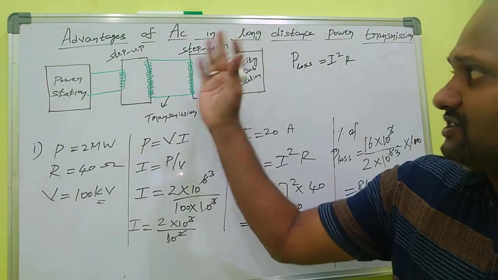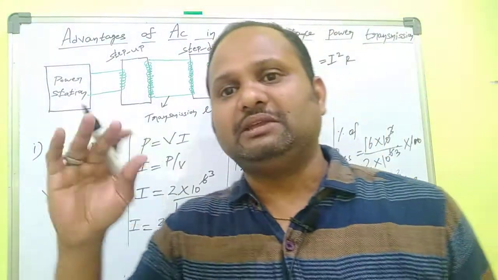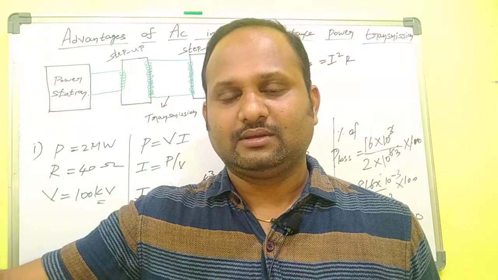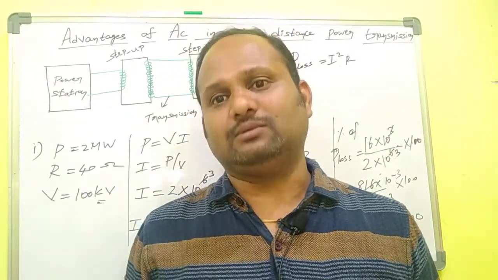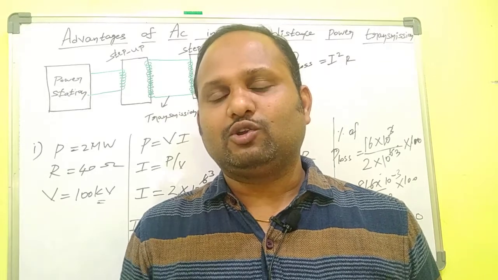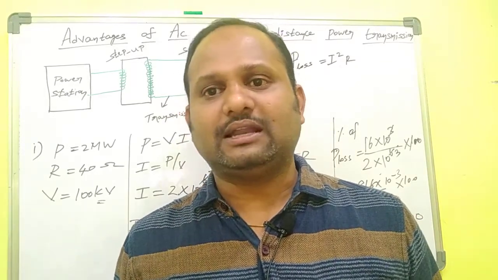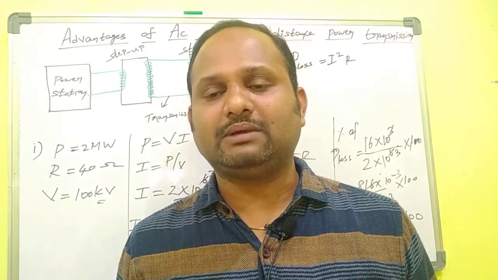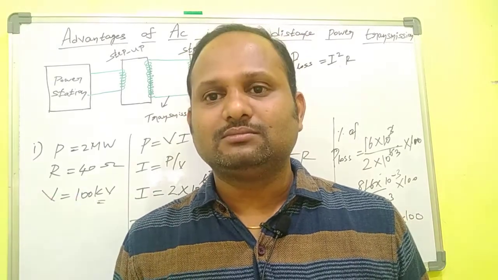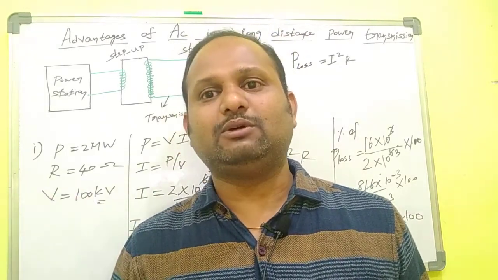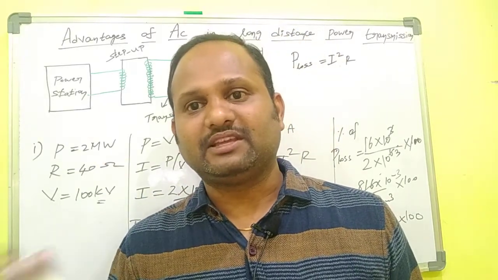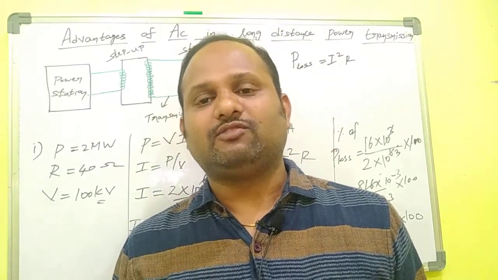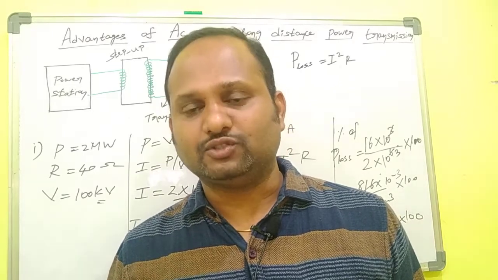These step up or step down transformers are used in many places. For example, in our charger itself, we are using a step down transformer. In our home, 220 volt power supply is allowed, but the charger needs only 5 volt. So inside the charger there is a step down transformer which converts 220 volt to 5 volt. But it supplies enough current for operating our cell phones, mobile phones.